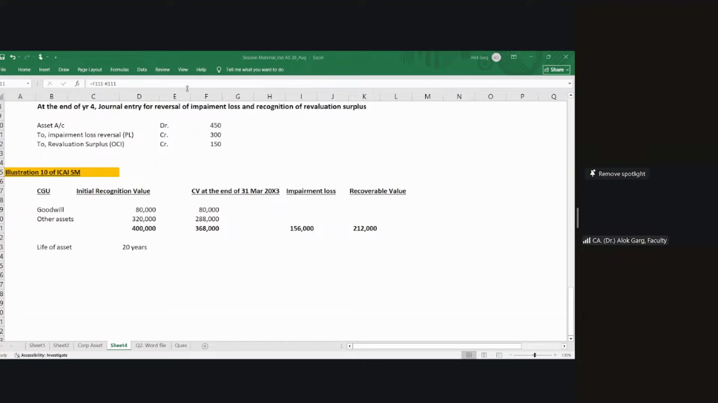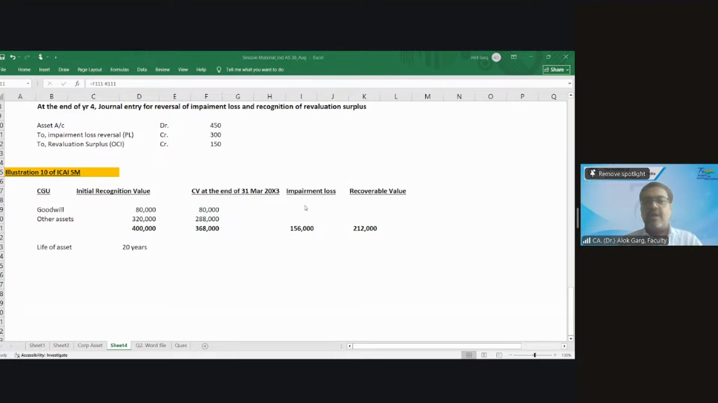So 1,56,000. How is this impairment loss allocated? First we will allocate it to goodwill, then the remaining to the other assets. How much is the remaining? 76,000. Yes, that makes 156.